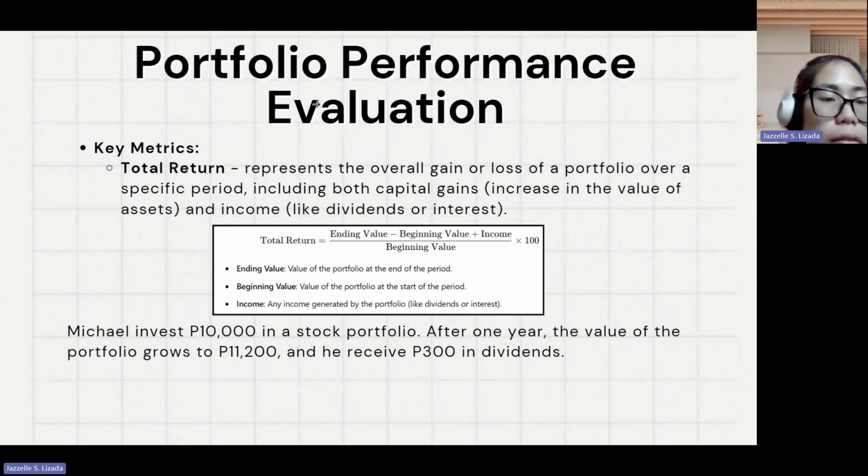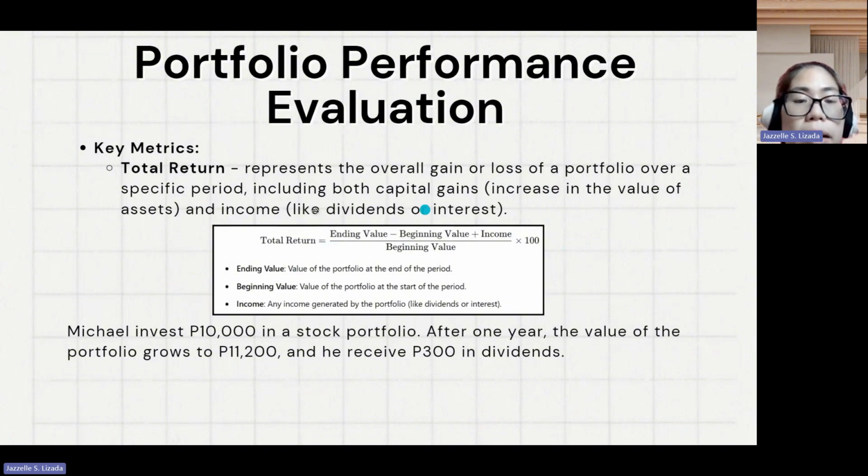The first one is computing the total return of your portfolio. It represents the overall gain or loss of a portfolio over a specific period, including both capital gains, which is the increase in the value of the asset, and income like dividends or interest. The formula to calculate total return is equal to ending value minus beginning value plus income, divided by beginning value, times 100.